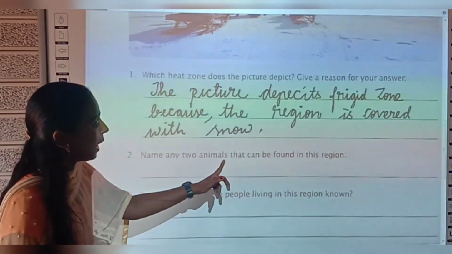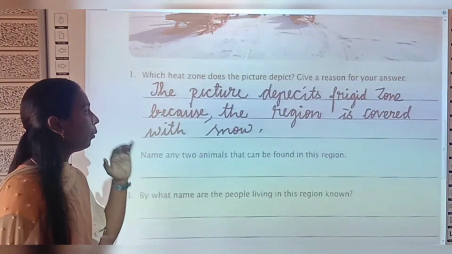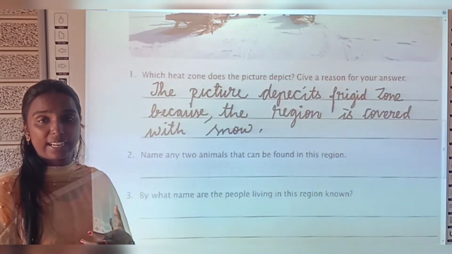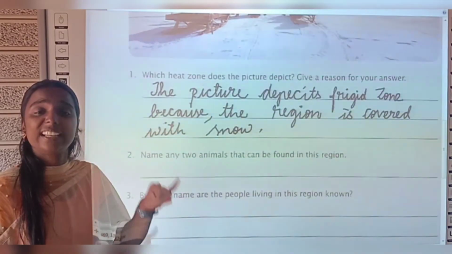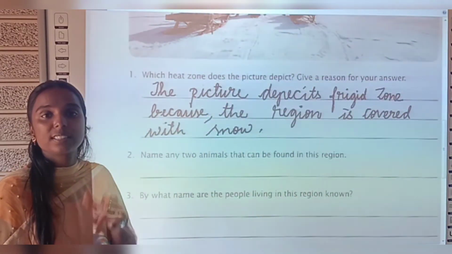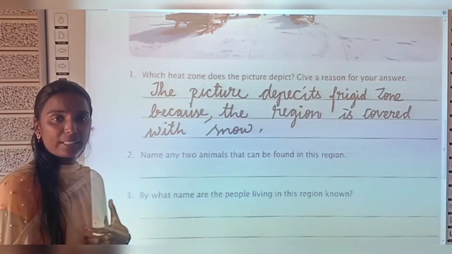Name any two animals that can be found in this region. So, what are the animals we can see in this region? We have seen so many animals, right? We have seen animals like Arctic hare, Arctic fox, musk deer, then musk ox, then walrus, then birds like penguin.